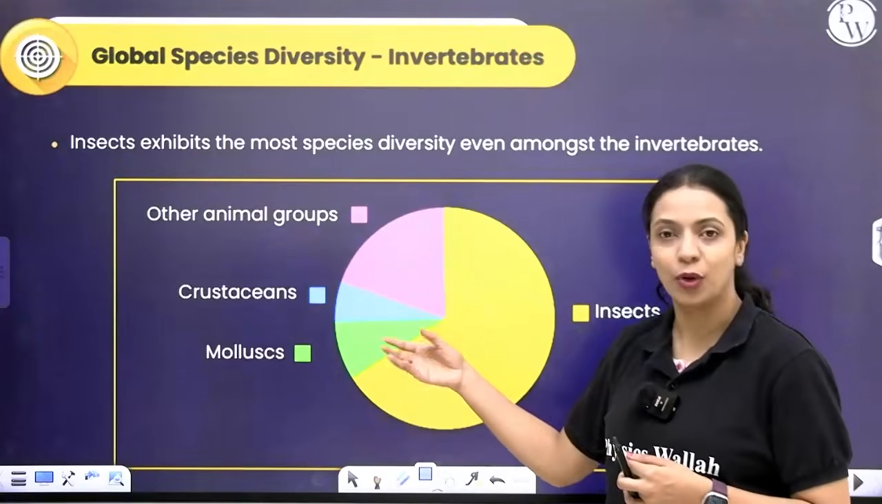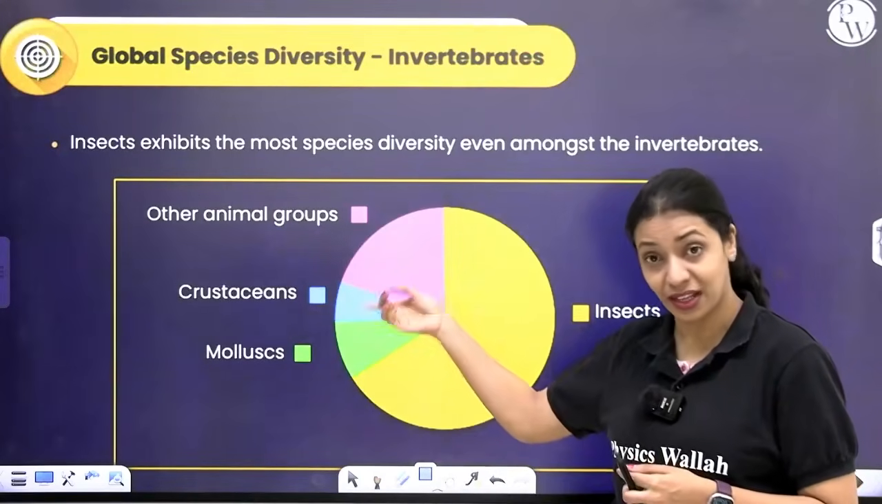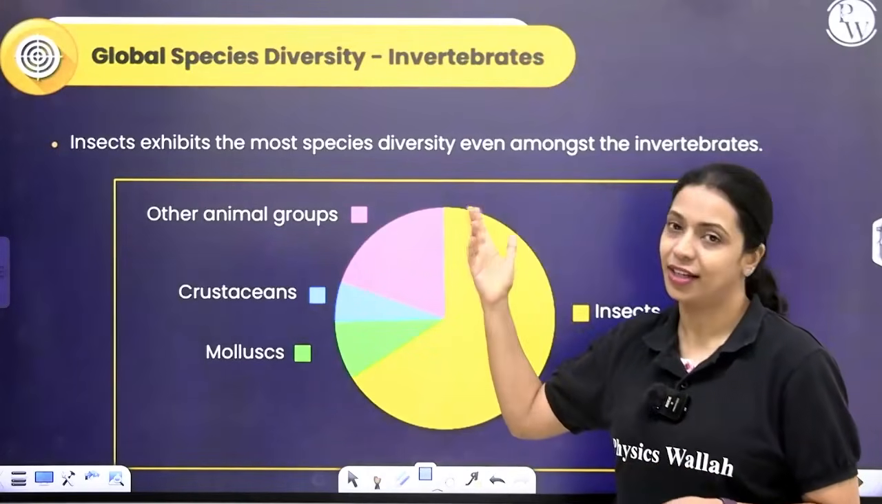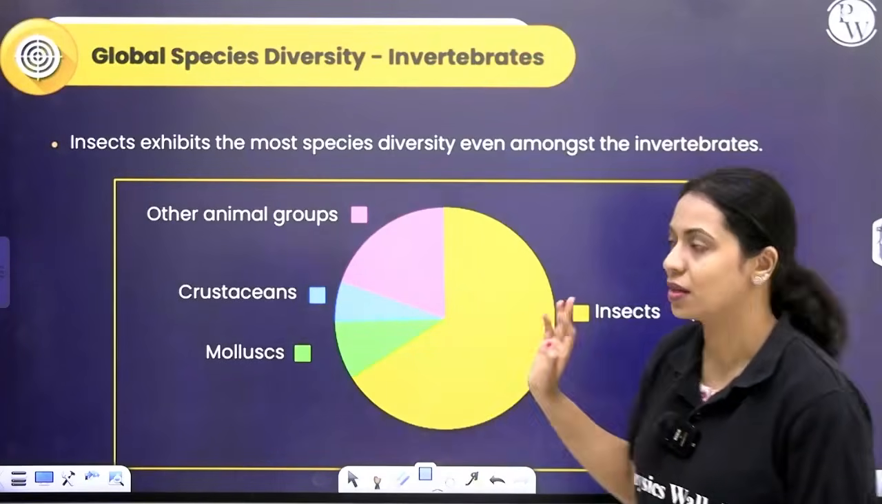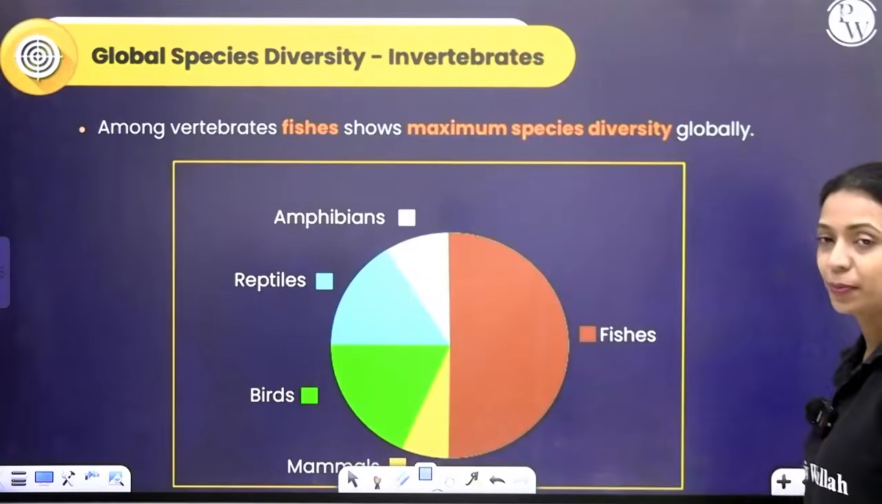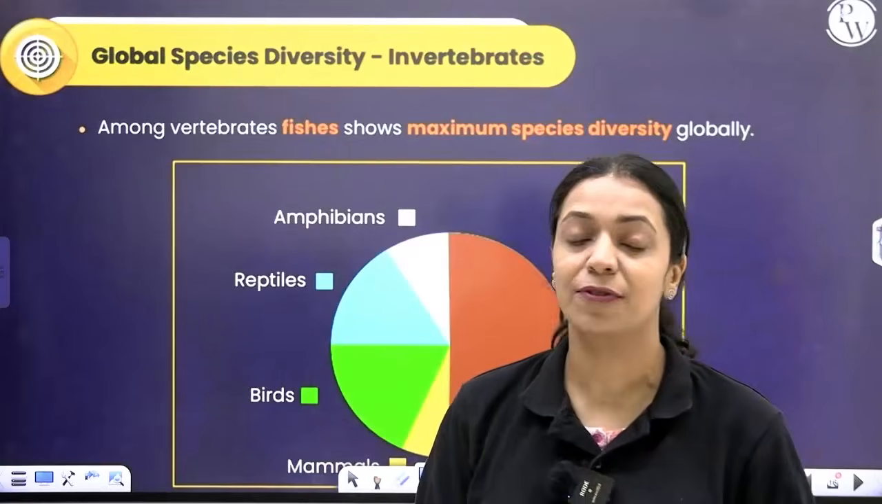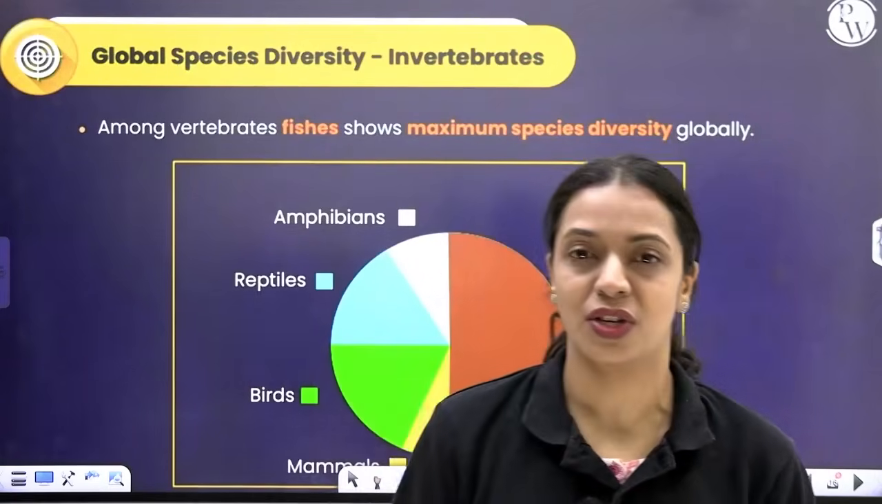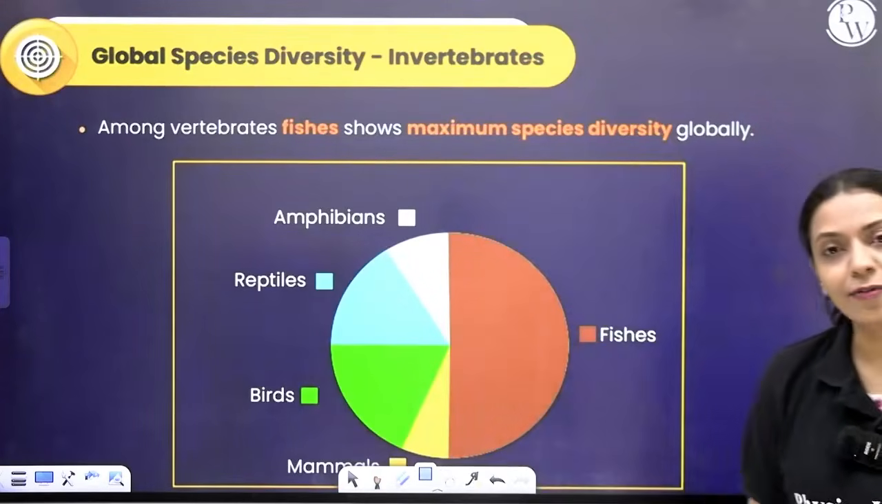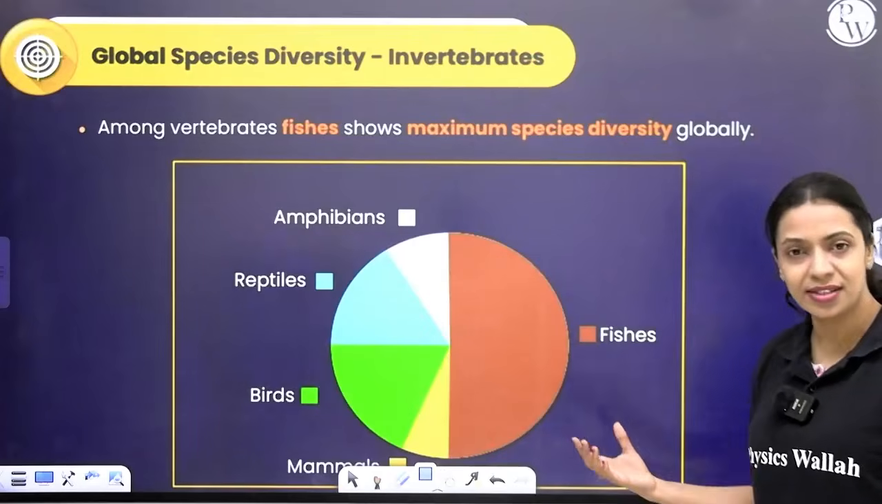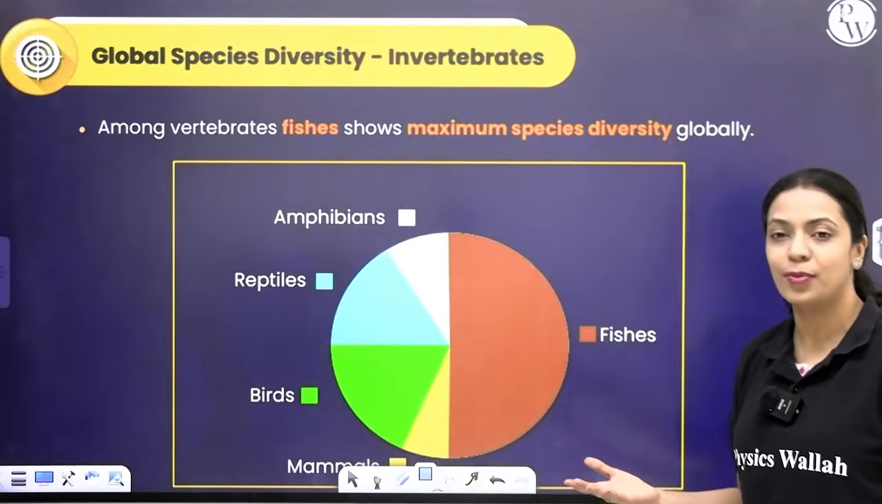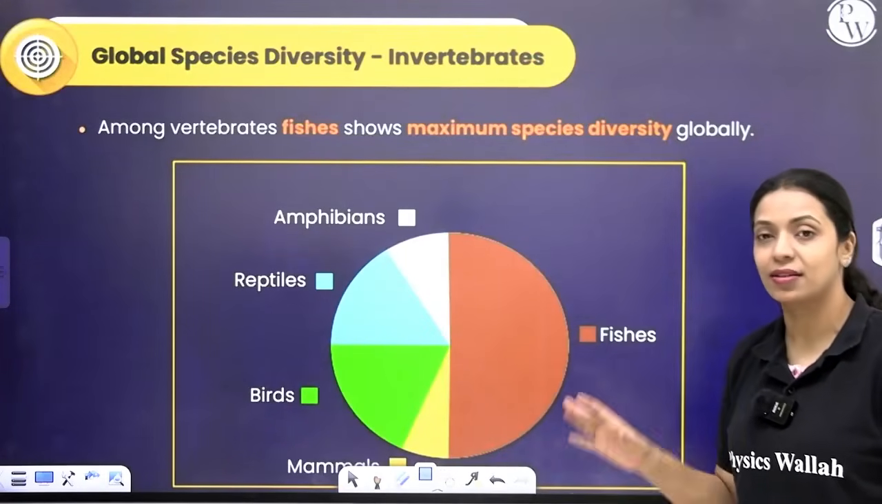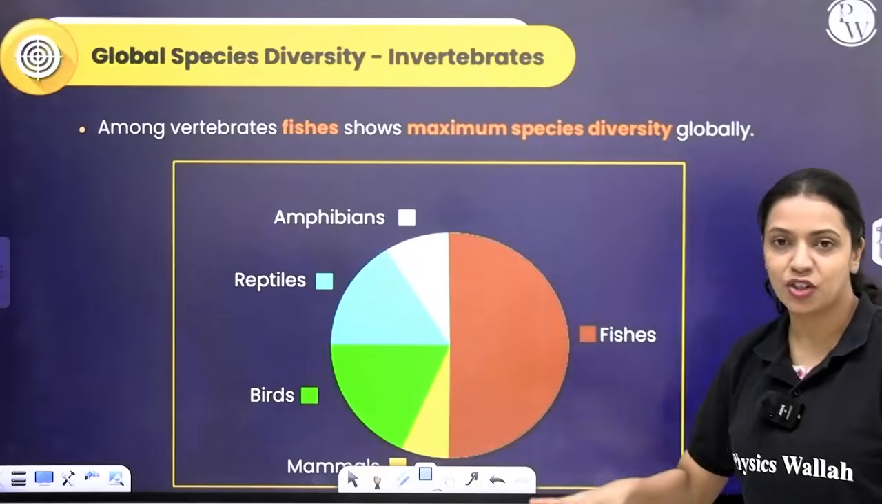And then you have mollusks, and then crustaceans, which again belong to Arthropoda, and then you have all of the other remaining groups. Okay, now talking about vertebrates specifically, in vertebrates, fishes are the most species rich taxonomic group. After fishes, you have birds, then reptiles, then amphibians, and then mammals. Mammals are the least species rich taxonomic group.